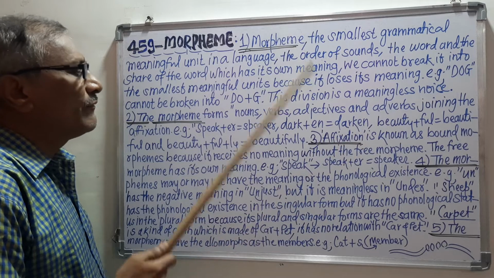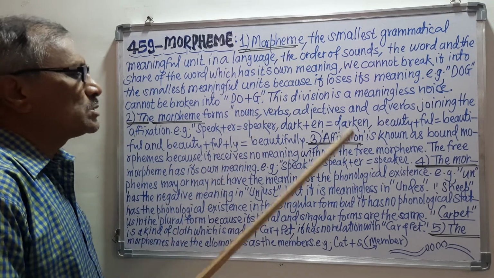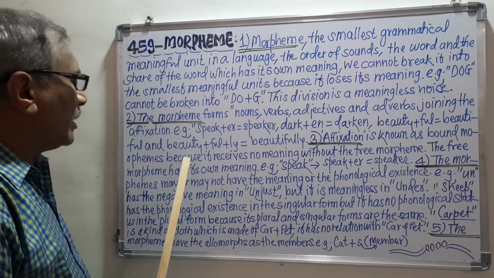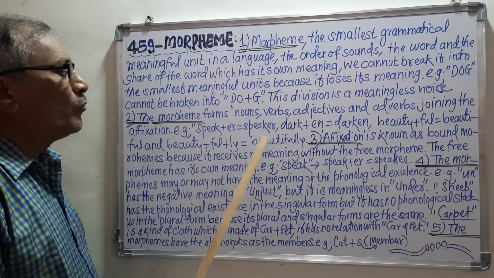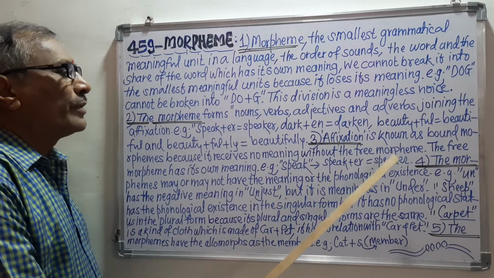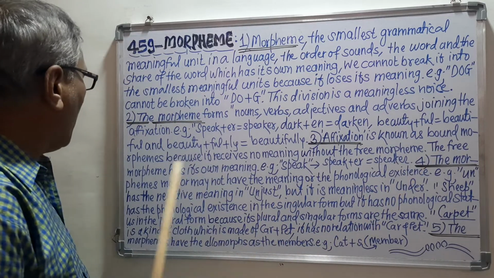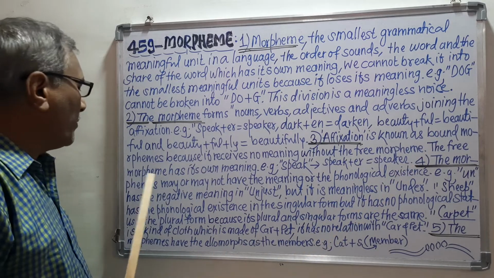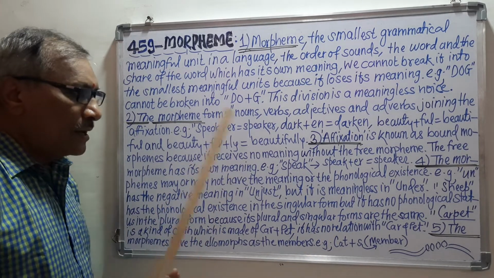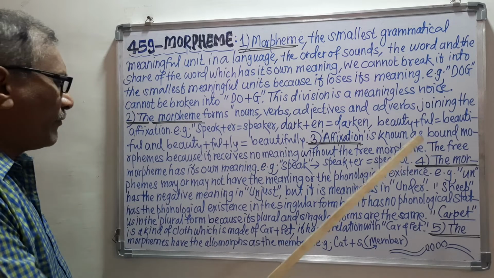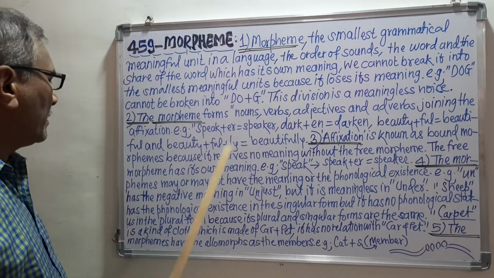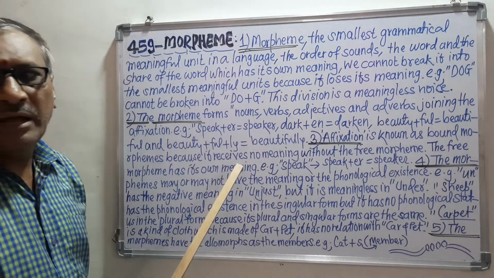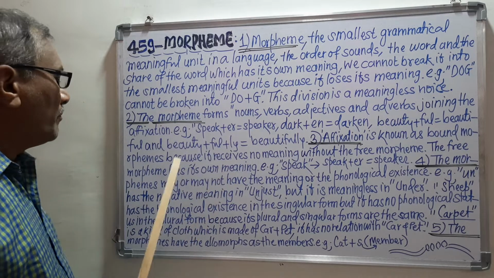In this way, it is very clear that affixation, or affixes, are called bound morphemes because they have no meaning at all without the free morpheme. The free morpheme has its own meaning. Remember, when we discuss the free morpheme, we know that it has its own meaning, meaning it gives the meaning.